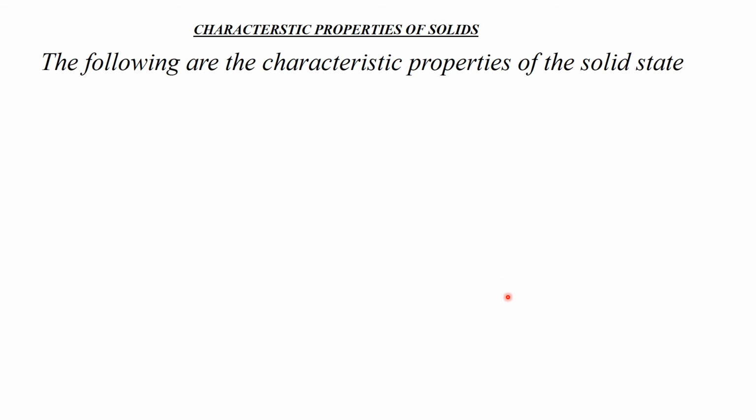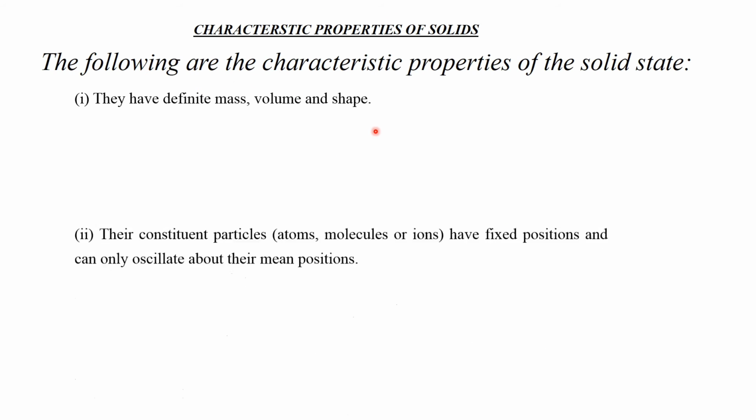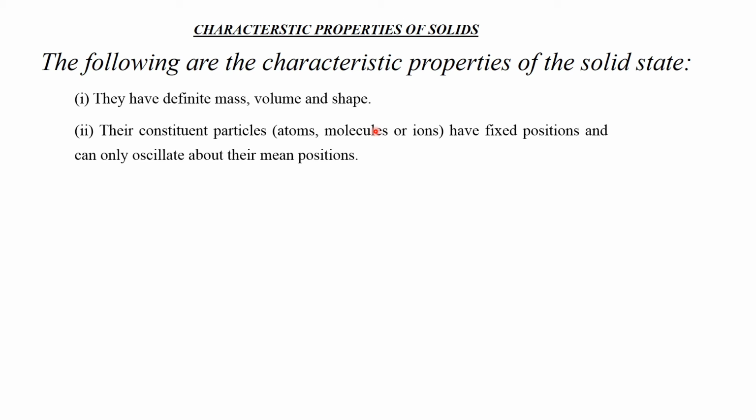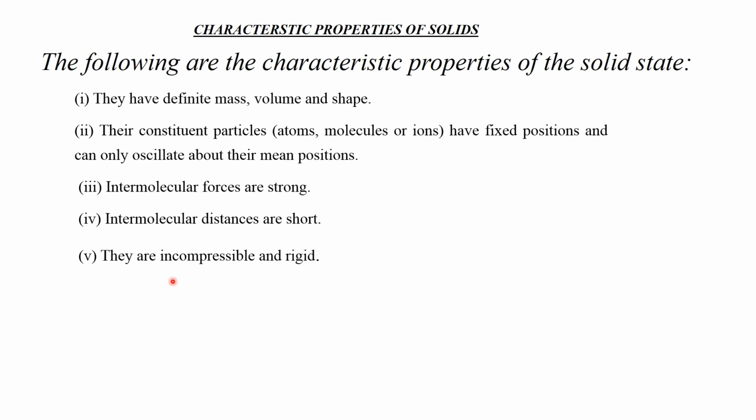And now characteristic properties of solid. The following are the characteristic properties of the solid state. They have definite mass, volume and shape. Their constituent particles, atom, molecule or ion, have fixed positions and can only oscillate about their mean position. Intermolecular forces are strong. Intermolecular distances are short. They are incompressible and rigid.